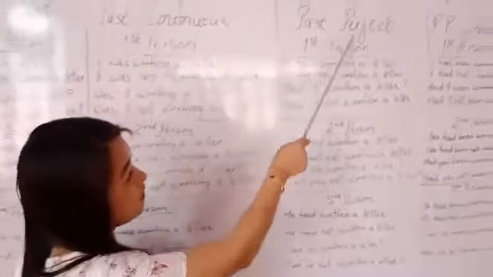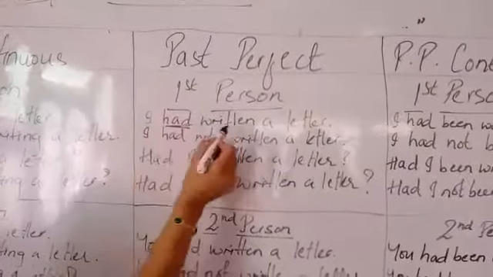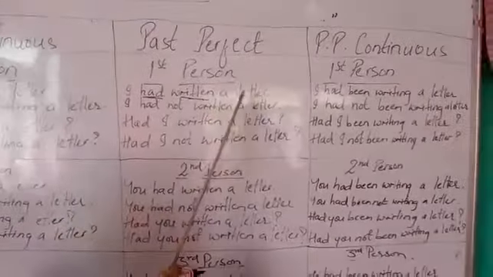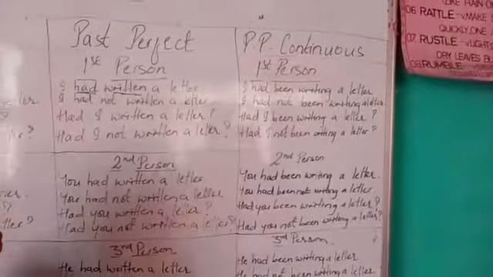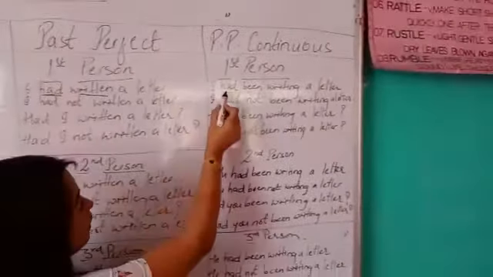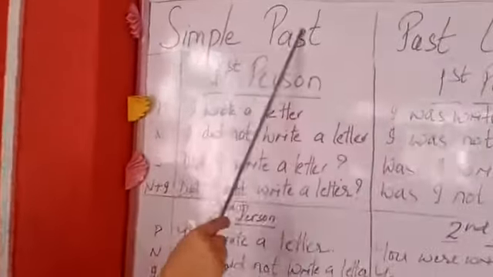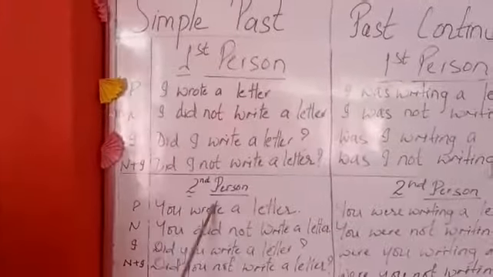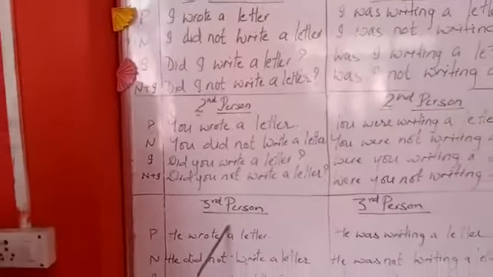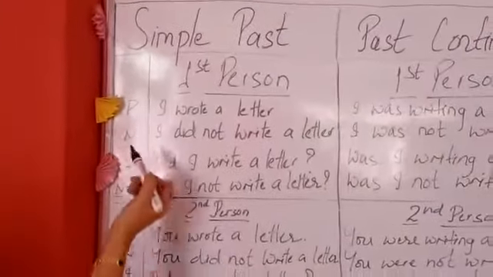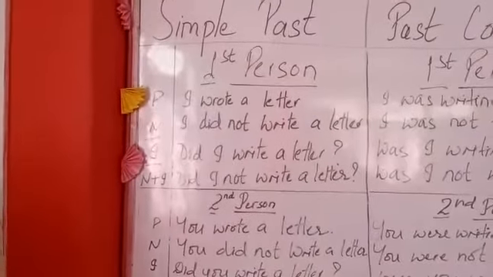Another is past perfect, where you have to focus on had and the written: I had written a letter. Similarly, past perfect continuous, here you have to keep in mind had and been. First of all, come here, where you have to see simple past, first person, second person and third person. Class 4, you must be thinking what is P, N, I, because class 5 and 6 already know.